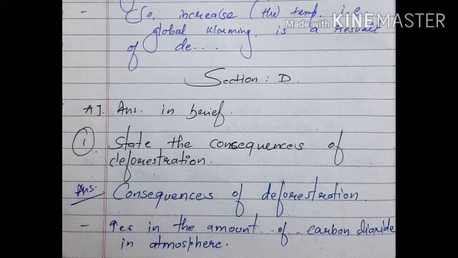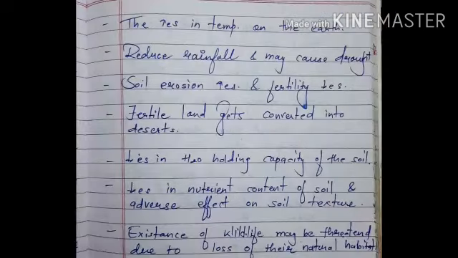Now talk about section D, answer in brief. First is state the consequences of deforestation. Answer: consequences of deforestation. Increase in the amount of carbon dioxide in atmosphere. The increase in temperature on the earth. Reduced rainfall and may cause drought. Soil erosion increases and fertility decreases.